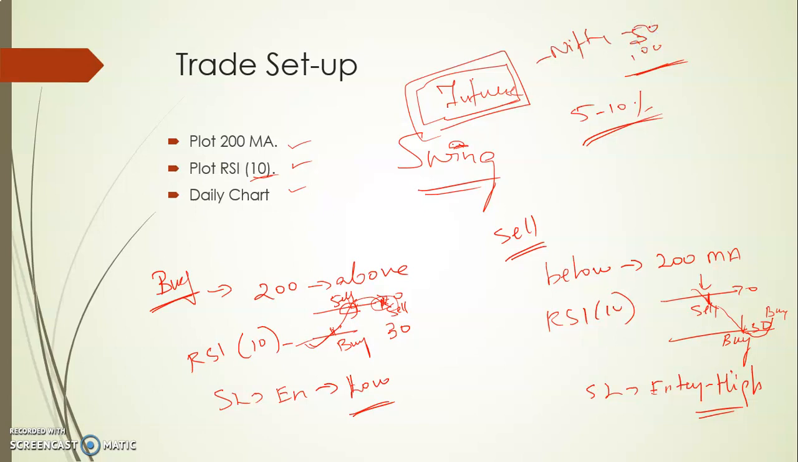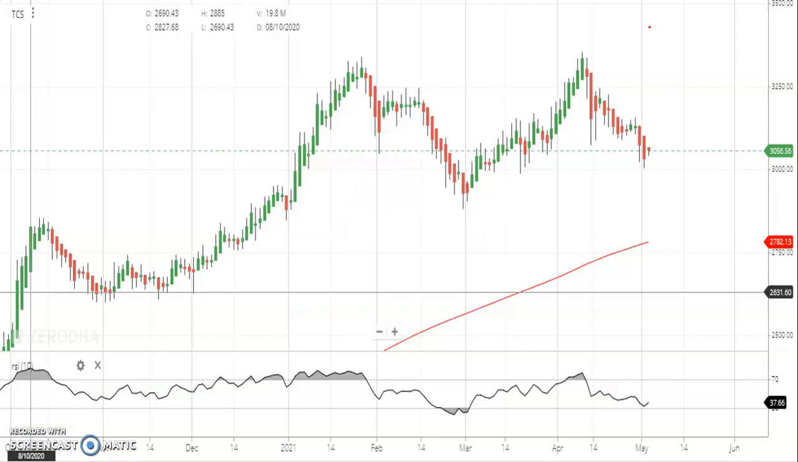Now we have seen the strategy. We'll see it with examples. So this is TCS. The stock is above the 200 moving average line. This is RSI. As you can see here, it crosses the RSI 30 line here. So we'll be buying somewhere here. And where we'll sell, either you can sell here or you can sell here.